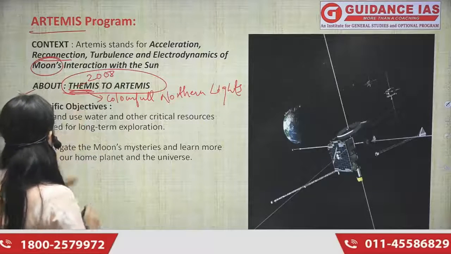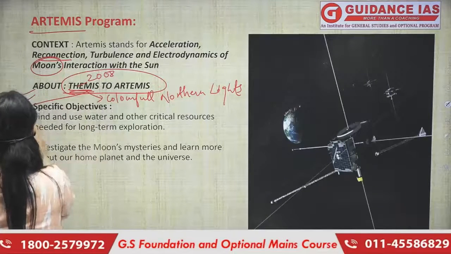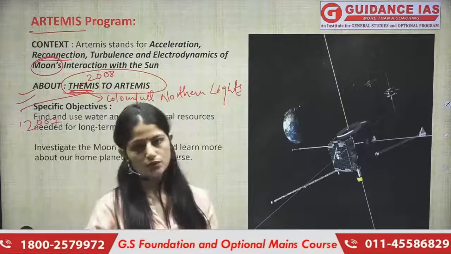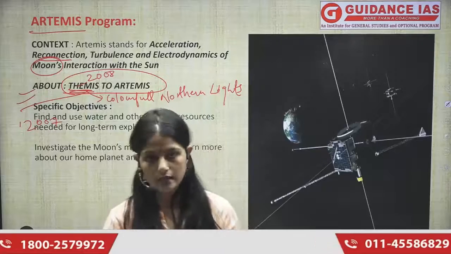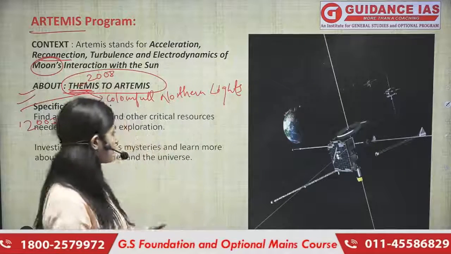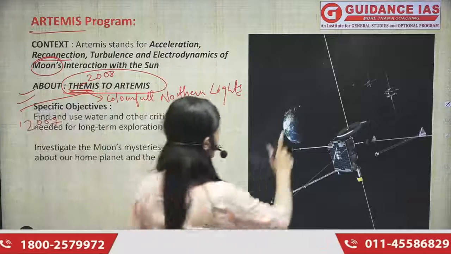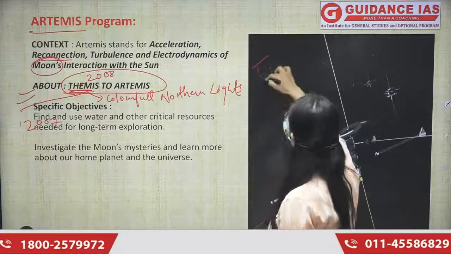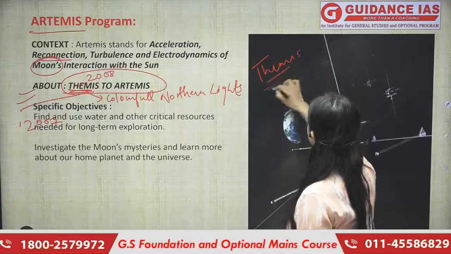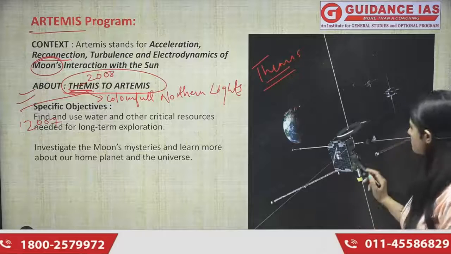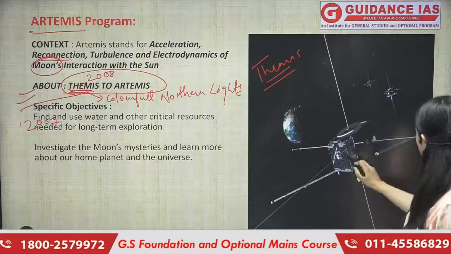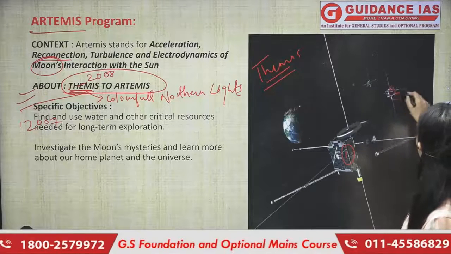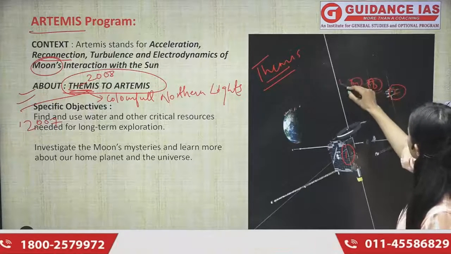So this Themis got launched in 2007, and it ran until 2010. What was there in Themis? This picture is of Themis. This is the Themis mission. As you can see, there are 5 satellites in this picture: number 1, number 2, number 3, number 4, number 5.